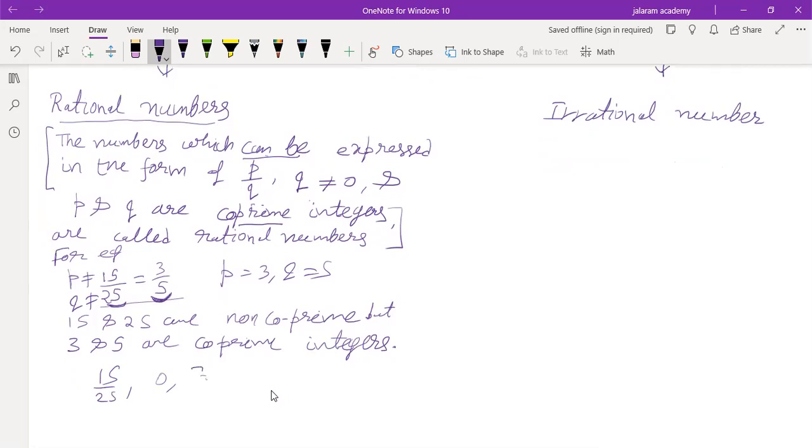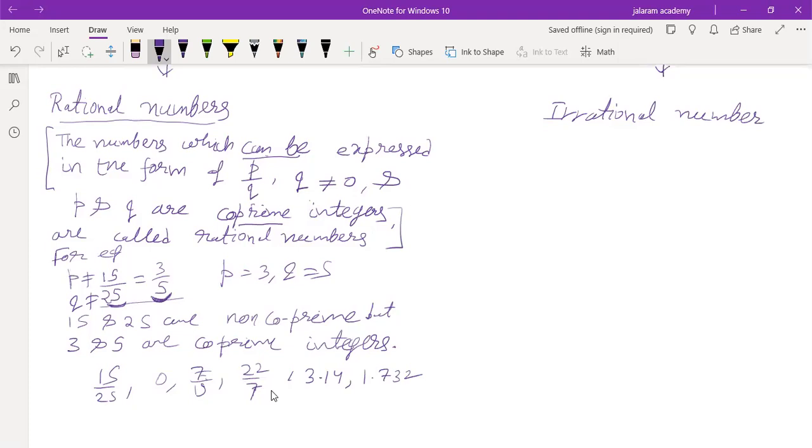7 by 19 is a rational number. 22 by 7 is also a rational number. 3.14 is also a rational number. 1.732 is also a rational number. Understood? Yes, sir.